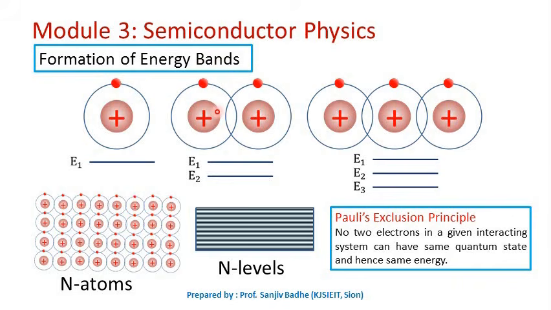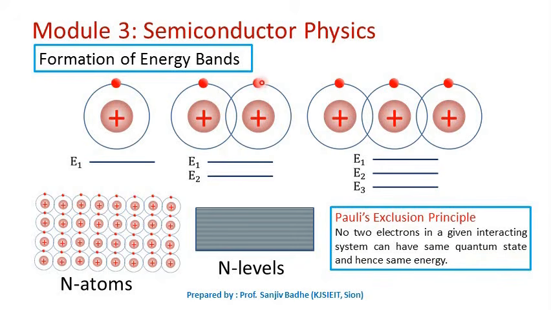So when the two atoms are brought close together to form an interacting system, the energy of these two electrons will no longer be the same. When they are far apart, isolated from each other, the energy of these two electrons will be the same. But when they form an interacting system, the energy will no longer be the same. And this is in accordance with Pauli's exclusion principle, which states that no two electrons in a given interacting system can have the same quantum state and therefore the same energy.